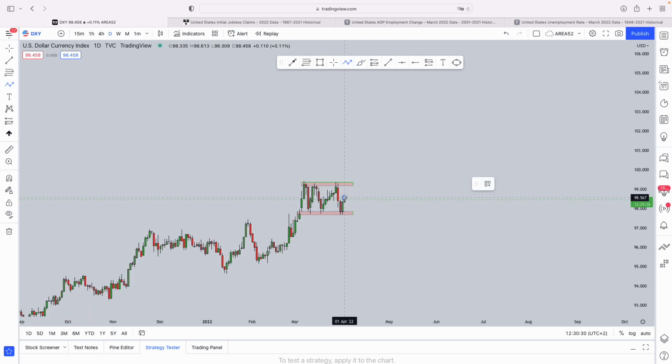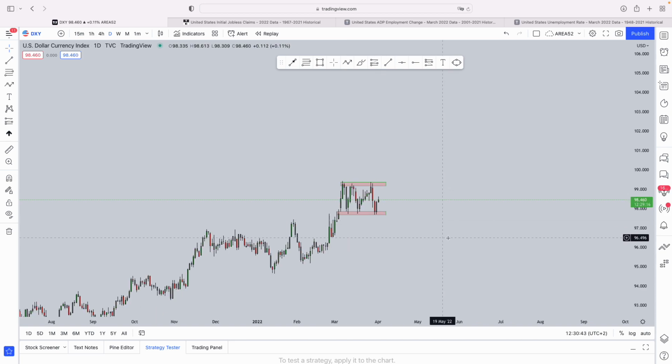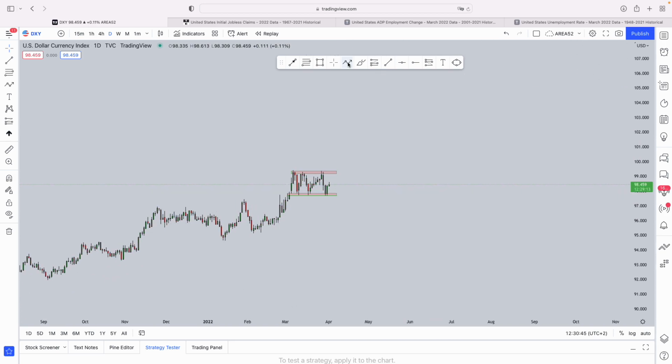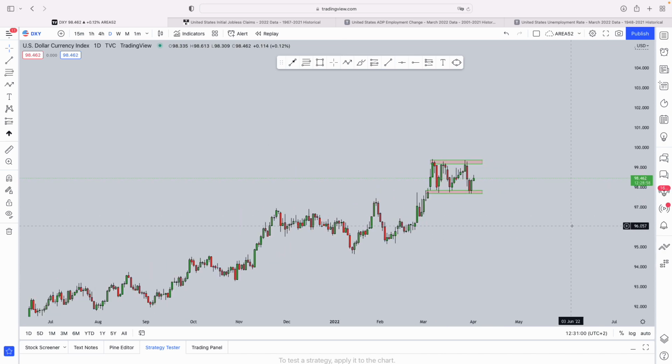So from where I'm sitting, I'm expecting NFP to be negative. I'm not sure how much it's going to impact the market, because we still have the US and Ukraine situation that's also moving the market sideways. So that is something that we have to take into consideration. If the NFP comes out negative, as I'm expecting, I'm not expecting the dollar to fall, but we can definitely expect the dollar to get weaker in the short term, though the dollar recovers very quickly.